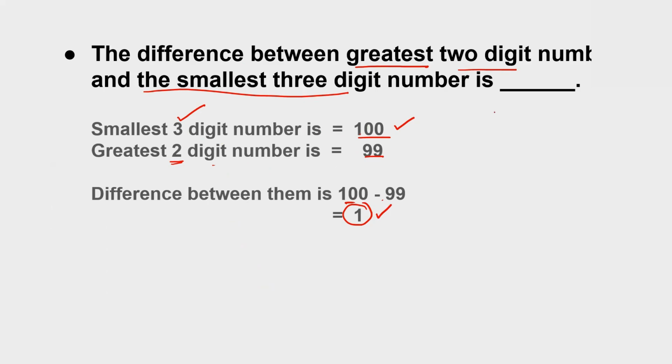Let's suppose they are talking about the smallest 4-digit number. Sorry, the smallest is a 1 followed by 3 zeros. If I'm talking about the greatest 3-digit number, that will be 999. If I have to find their difference, I will subtract them. I will get 1. Okay.